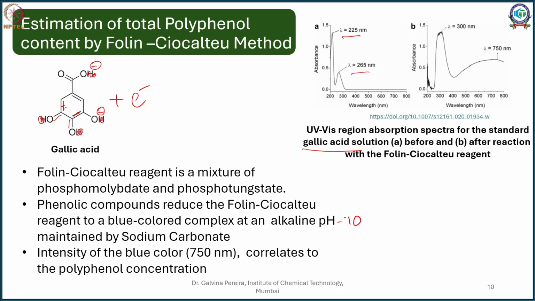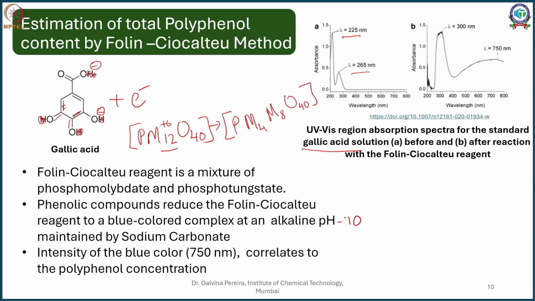This electron will convert your phosphomolybdic acid into, I am just drawing it roughly, I am not putting a quantitative balance, but just for your understanding. You know, this 12 I can just split it into 4, and this, so 4 plus 12, eventually it will make it 12, O40.